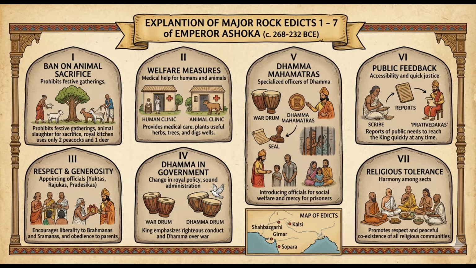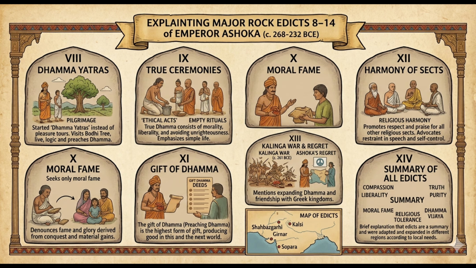Major Rock Edict 6 clearly emphasizes efficient administration and continuous communication between ruler and people, and it is located at Kalsi. Major Rock Edict 7, present at Dholi, promotes religious tolerance and coexistence, encourages mutual respect among sects, and highlights unity in diversity. Major Rock Edict 8 mentions pilgrimage to Bodh Gaya, replaces hunting expeditions with Dhamma Yatras, and it is located at Kalsi.